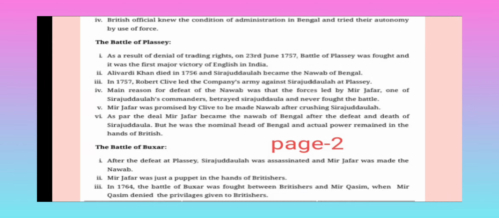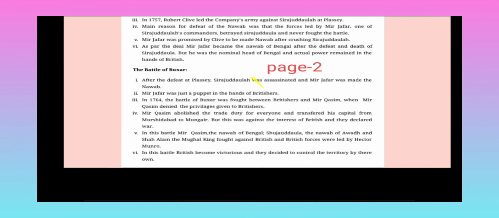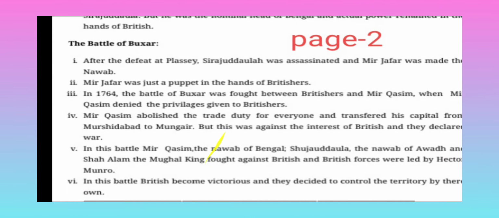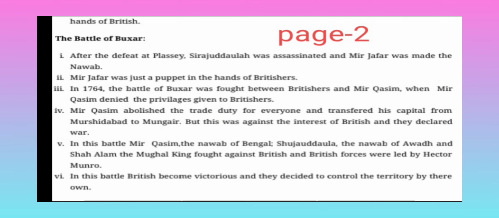Battle of Buxar. After the defeat at Plassey, Sirajuddaulah was assassinated and Mir Jafar was made the Nawab. Mir Jafar was just a puppet in the hands of the British. Third, in 1764, the Battle of Buxar was fought between the British and Mir Qasim, when Mir Qasim denied the privileges given to the British.